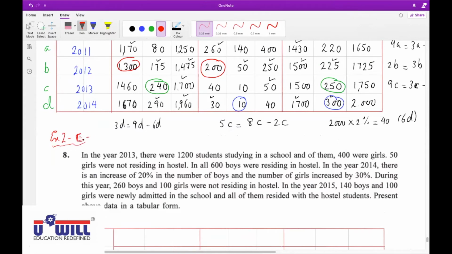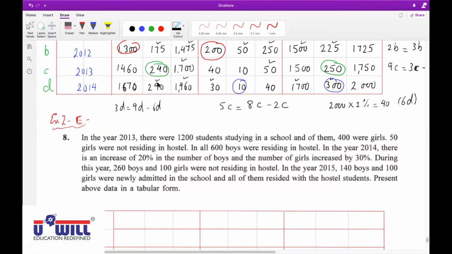Exercise 2, section E, question 8. First, someone of you will read it and then we identify the attributes. So, Mansi, unmute yourself. Yes, sir. Read the question. And all of you underline the attributes on your own.